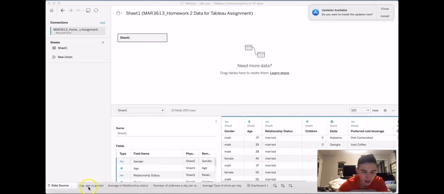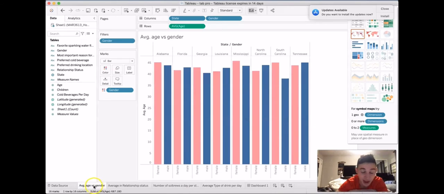For my first sheet, I named it average age versus gender. We go through each state and we see what each state has, male versus female, and what the average age of those genders are. So, for example, in Alabama, you can see that the average age of a woman is 45.182 compared to the average age of a male, which is 43.846. Compared to somewhere like Florida or Tennessee, where the average age of a male is 45 and the average age of a female is 43.765.